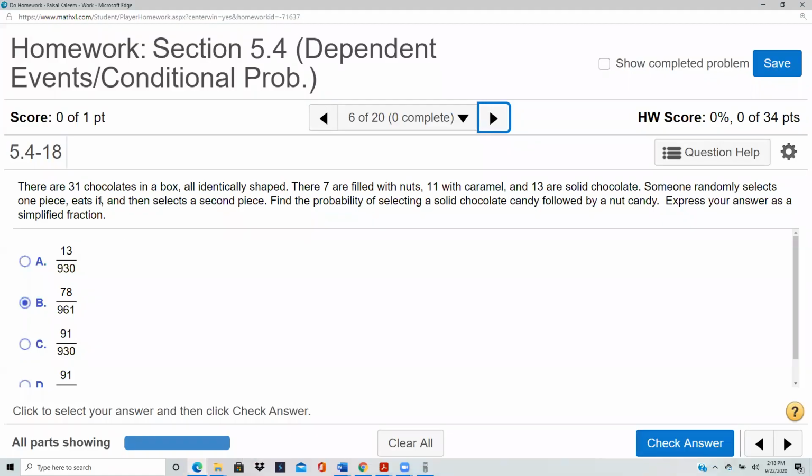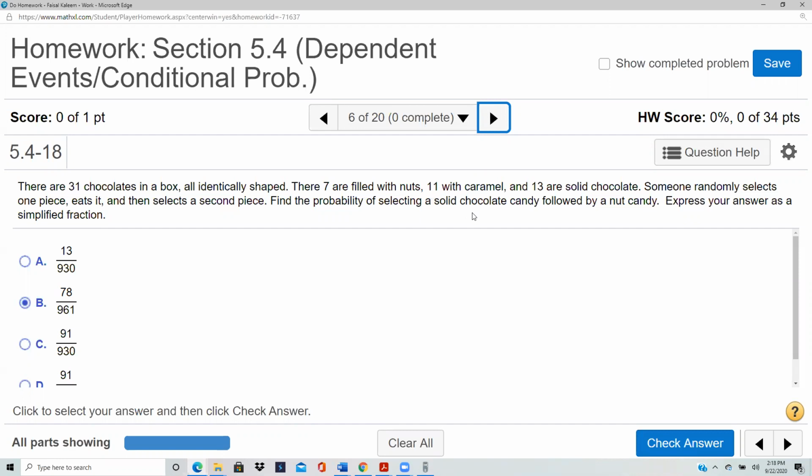There are 31 chocolates in a box: 7 nuts, 11 caramel, 13 solid. Someone randomly selects one piece, eats it, and then selects a second piece. Find the probability of selecting a solid chocolate followed by a nut.